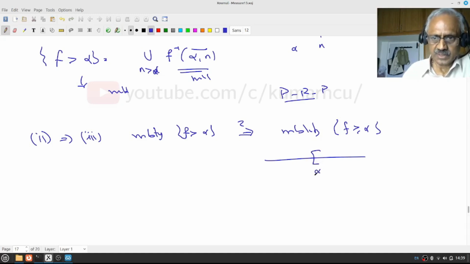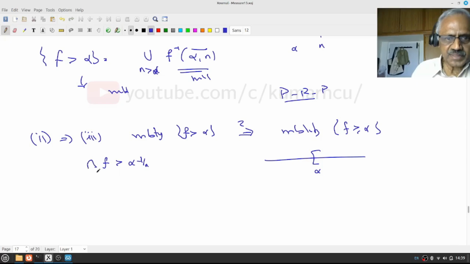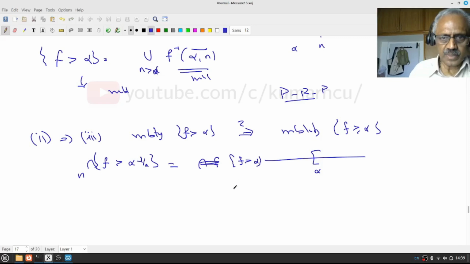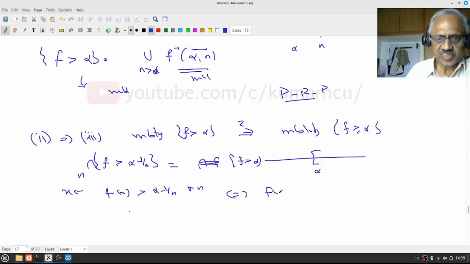That means it has to be f greater than alpha minus 1 by n, and it should be the intersection of all those things. Right? This is the intersection of f greater than alpha minus 1 by n. If x belongs to this, that means f(x) is greater than alpha minus 1 by n for all n, right? That means f(x) is greater than or equal to alpha, right?